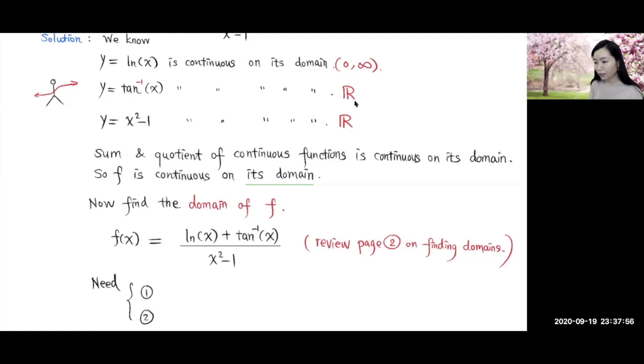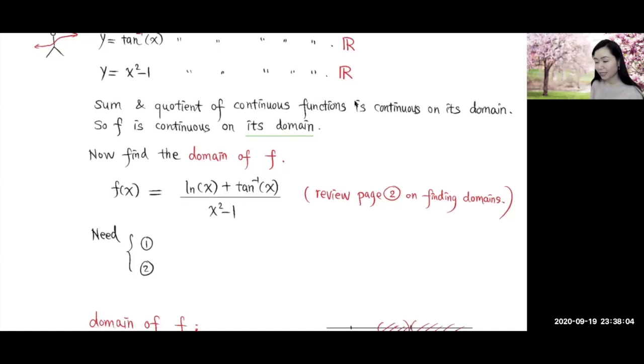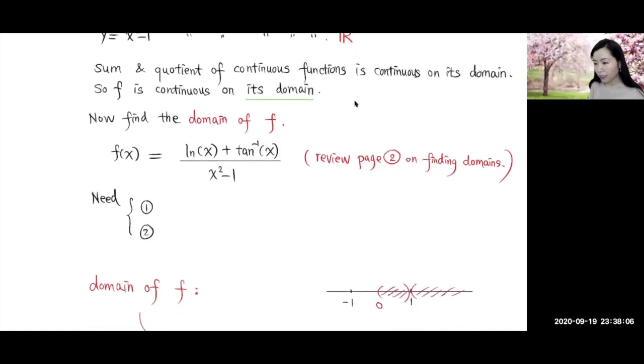How can we find the domain for this function? We just went over this on page 2 of this handout. First, this one involves the denominator, so we need the denominator not to equal 0. When that does not equal 0, x will not equal positive or negative 1.